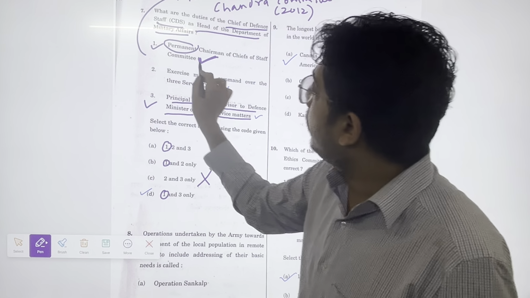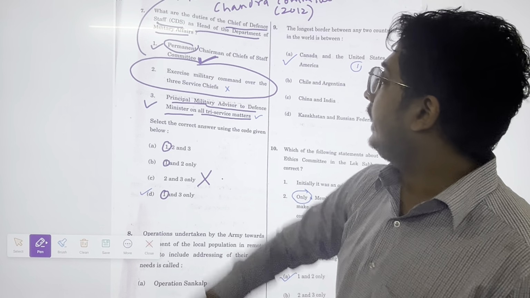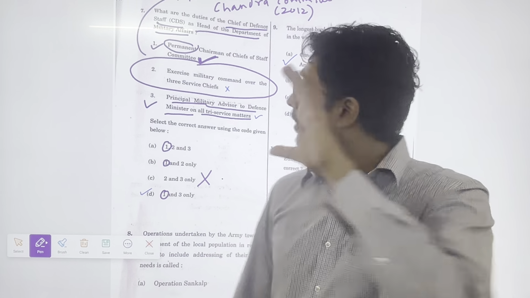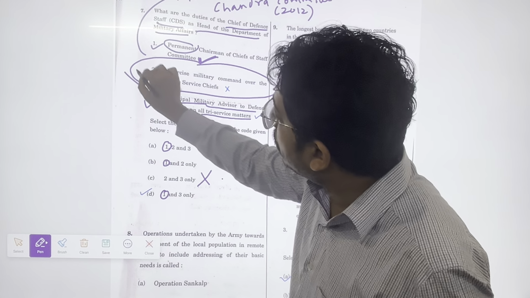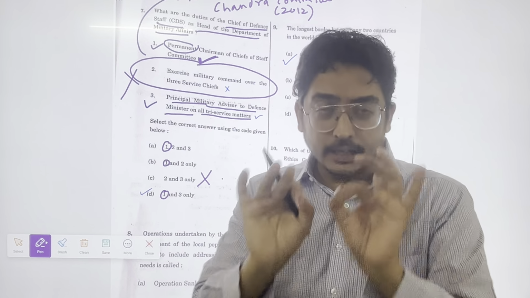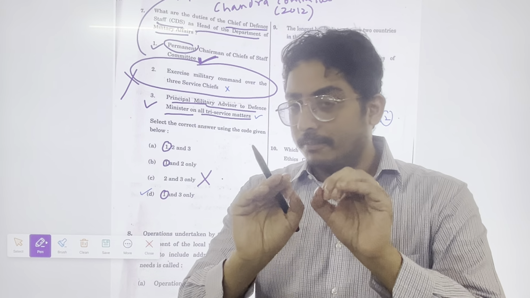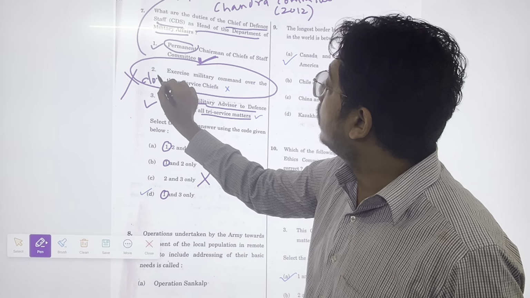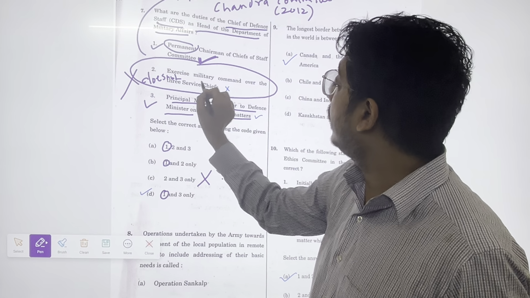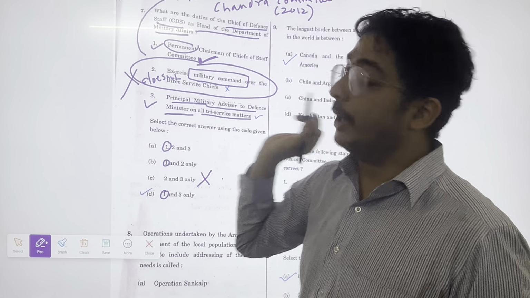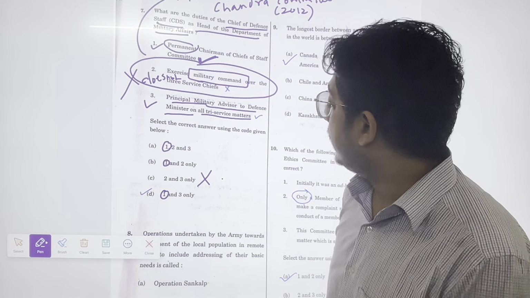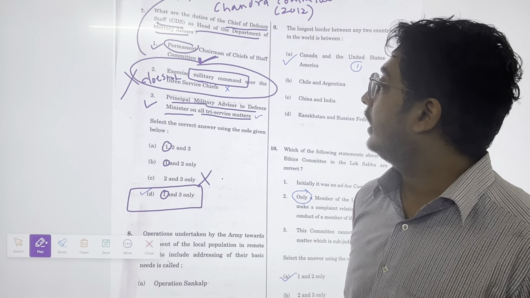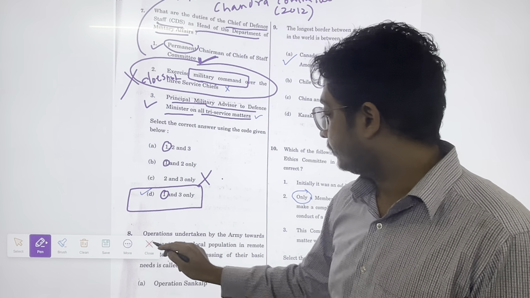Now the question comes about statement 2. It exercises military command over the three services. It does not exercise military command. Clearly it is mentioned on the government site of the CDS. It does not exercise military command. Okay? So the answer is 1 and 3. 1 and 3 are the right answer.